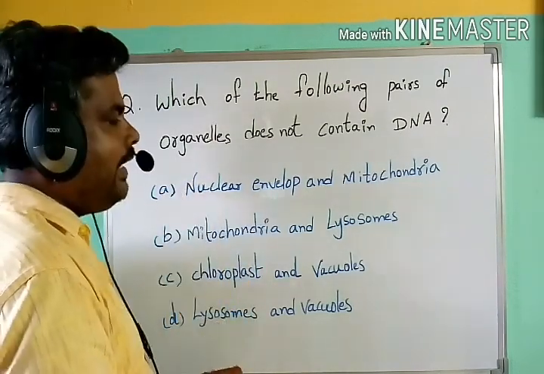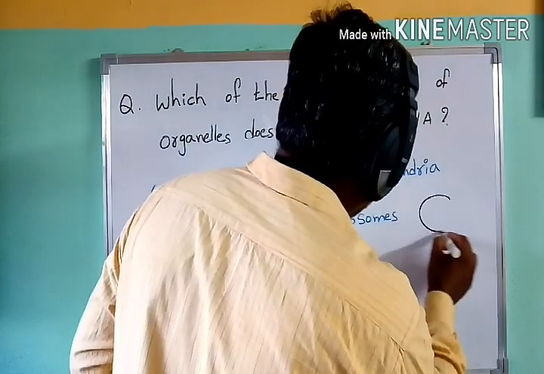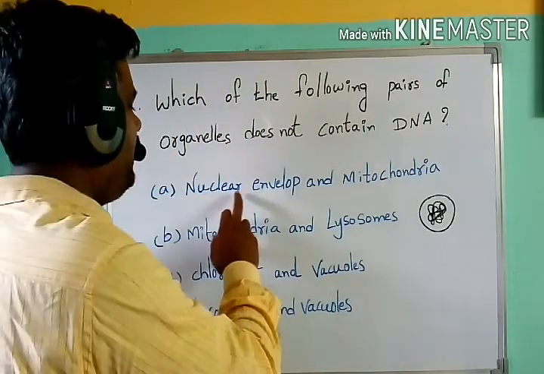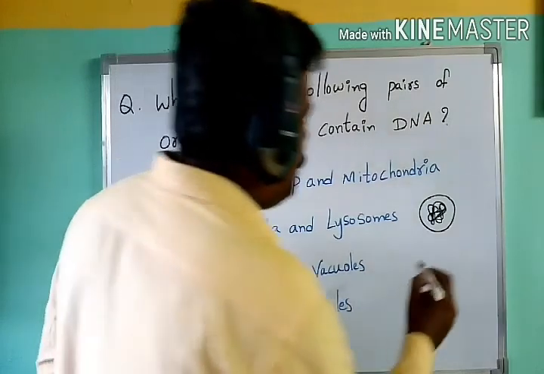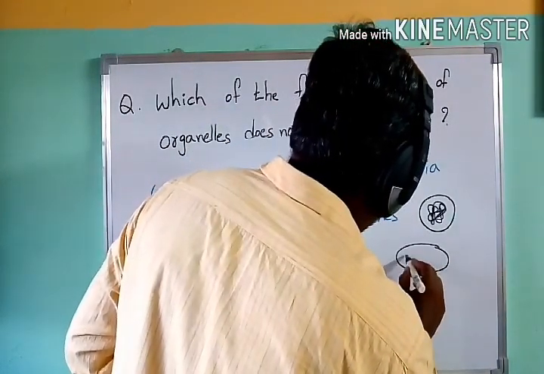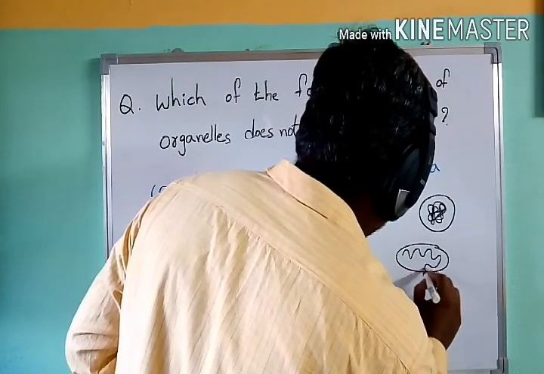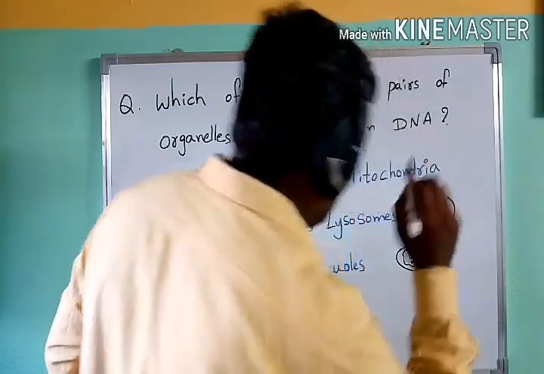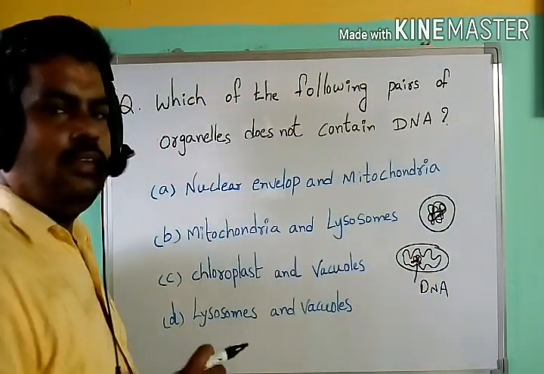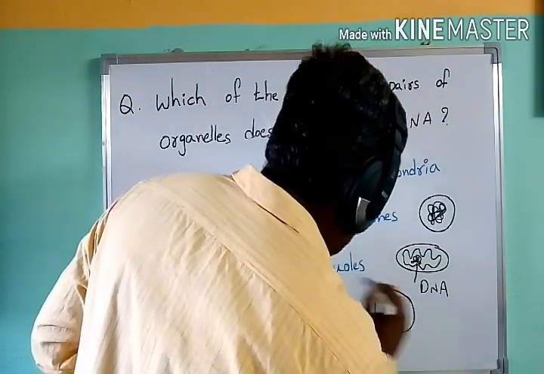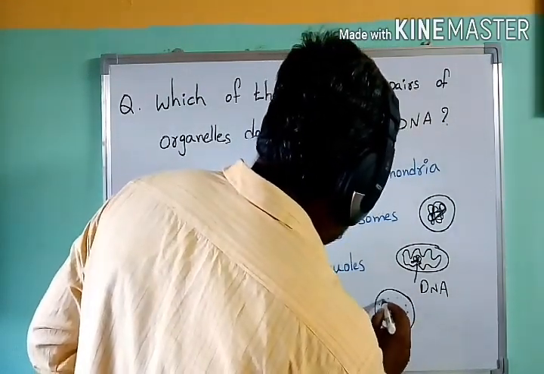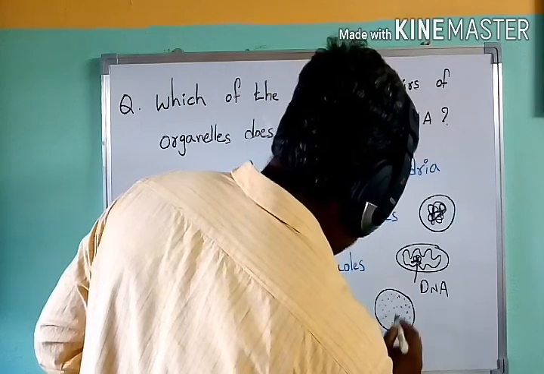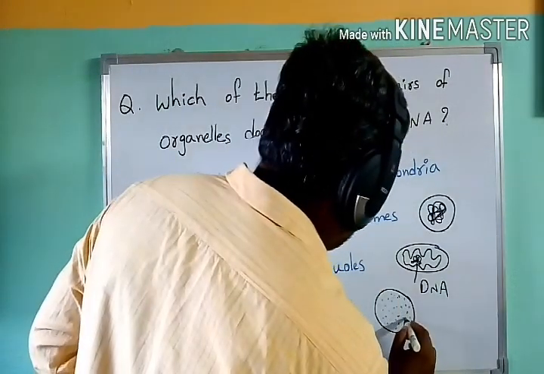Nuclear envelope: it is a membranous structure which covers the genetic material, so it does not have DNA. Now coming to mitochondria. As we know, the mitochondrial matrix has a single circular DNA molecule. Next, lysosomes. Lysosomes are membrane-bound structures containing hydrolytic enzymes only. No cell organelles are present inside the lysosome, so DNA is absent here.